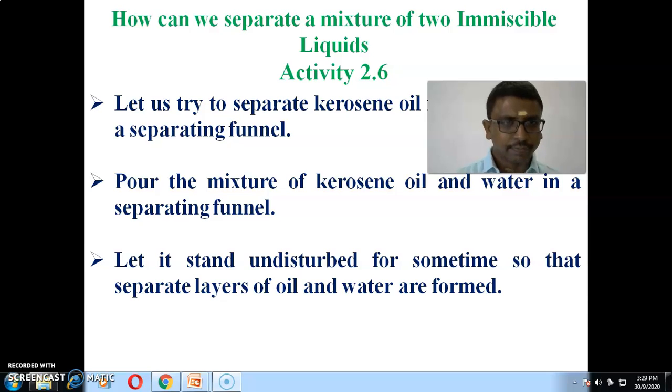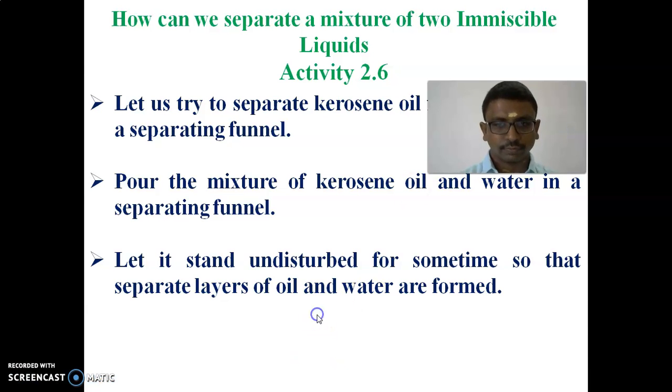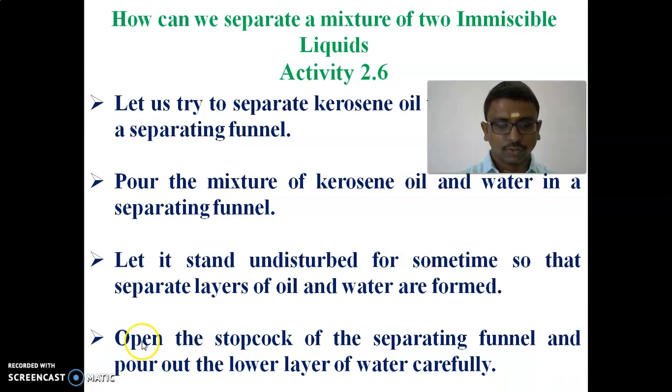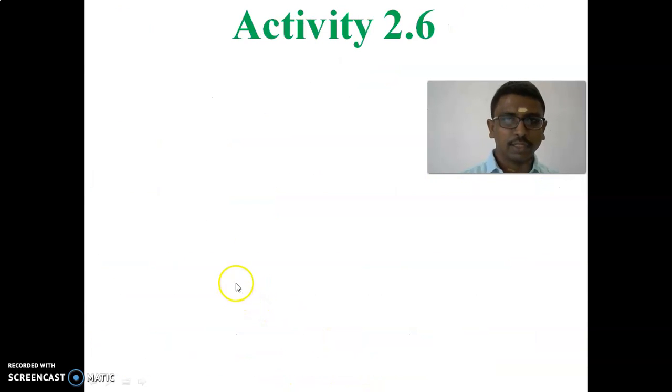At that time, the separation takes place. The heavier, denser liquid settles at the bottom and the lighter liquid settles at the top. So from that we can easily separate the mixture. Open the stopcock of the separating funnel and pour out the lower layer of water carefully.